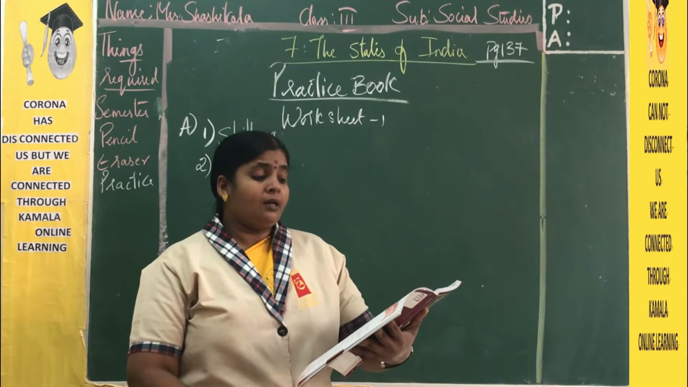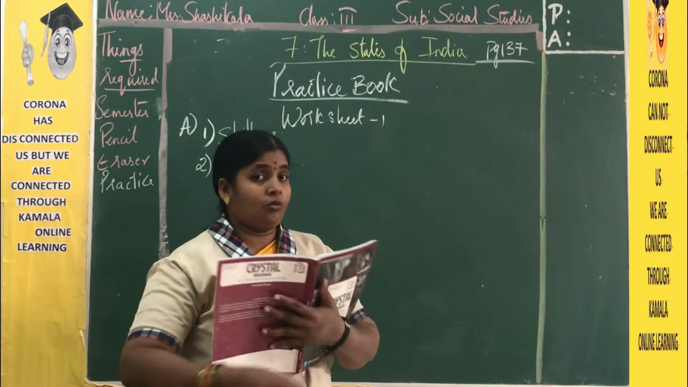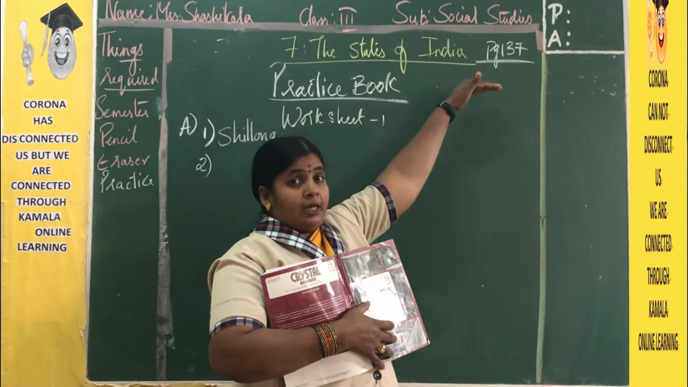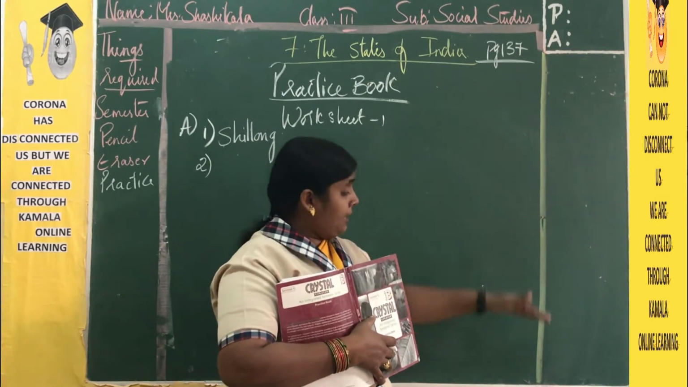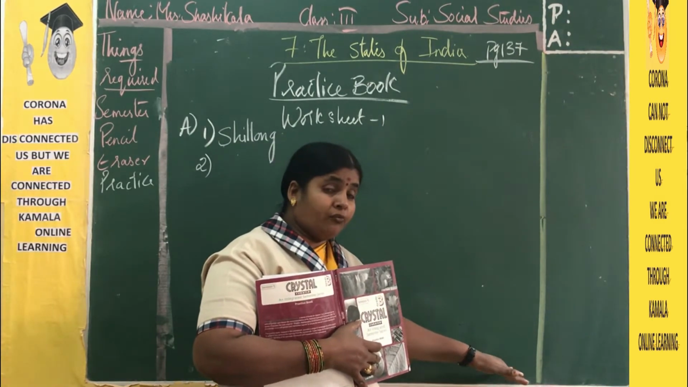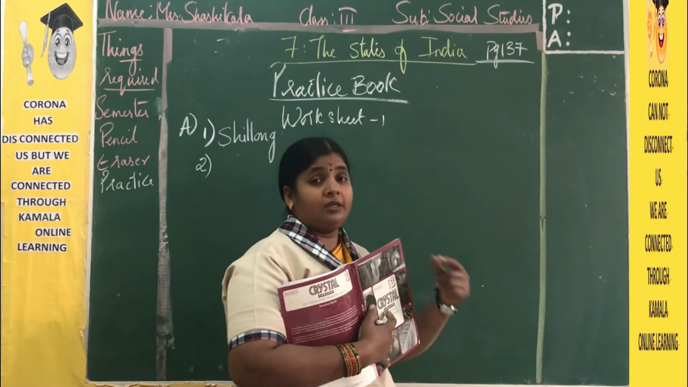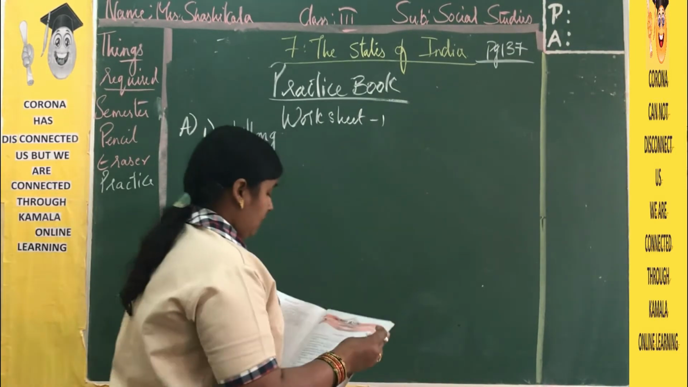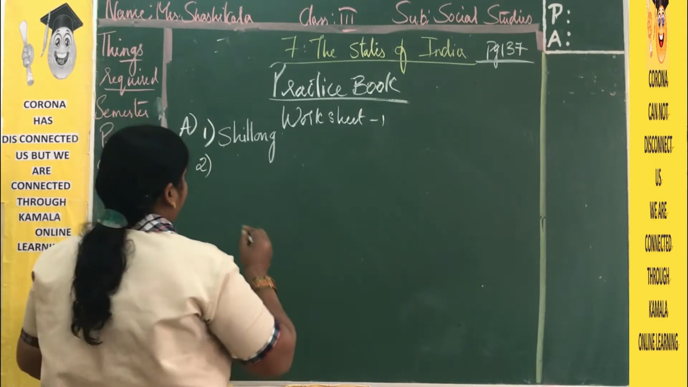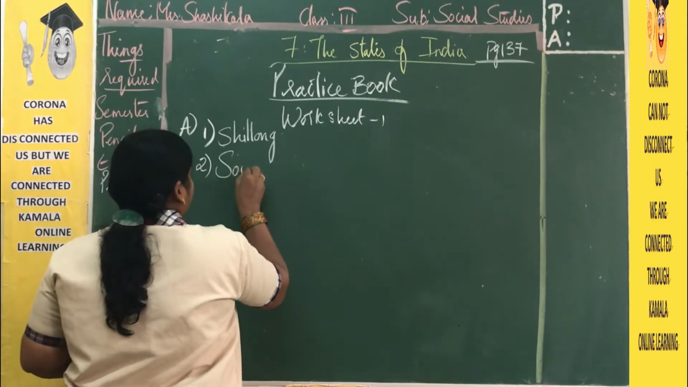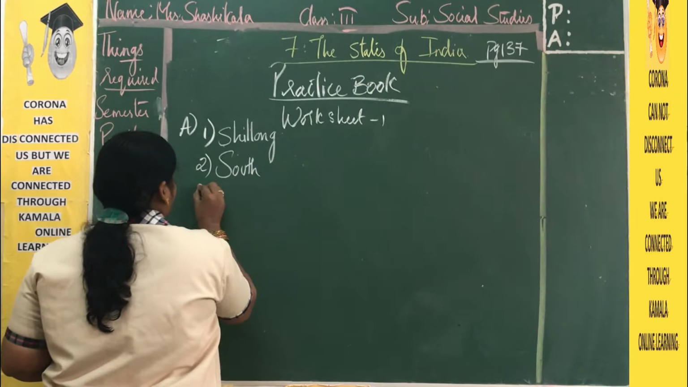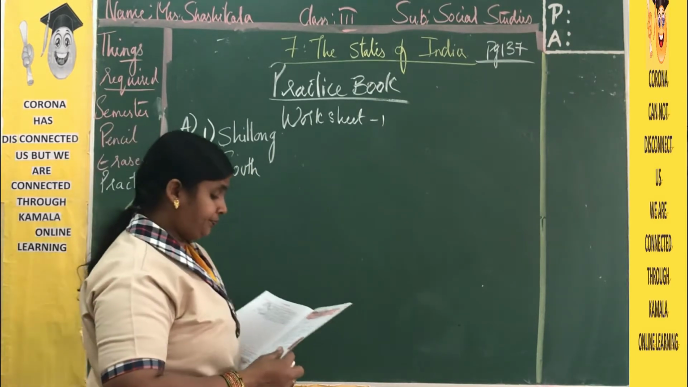Now Kanyakumari lies to the dash. In the north direction we have Jammu and Kashmir, and in the south what do we have there? We have Kanyakumari. Already we have learned about that in the previous class. So Kanyakumari lies in which direction? In south direction. So the answer is south.